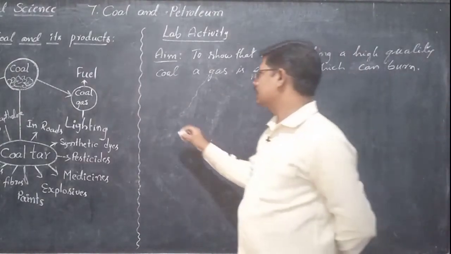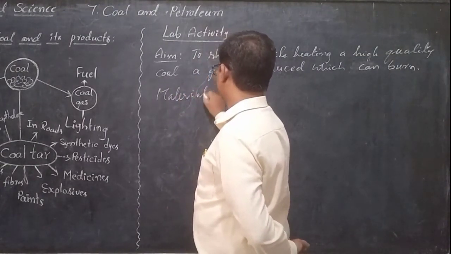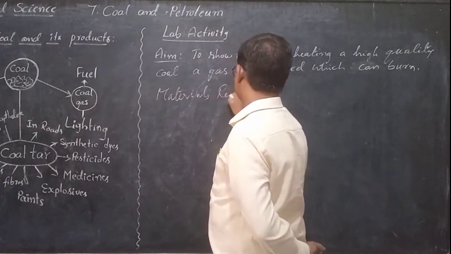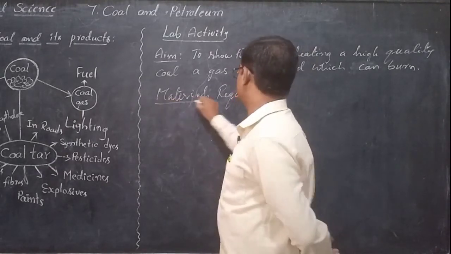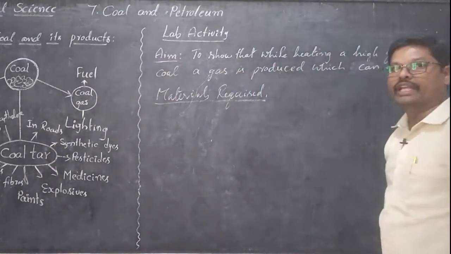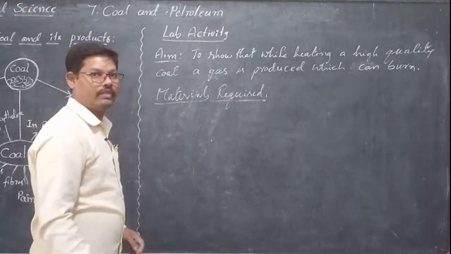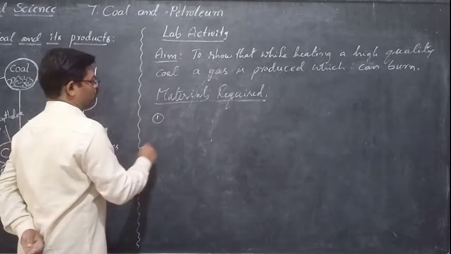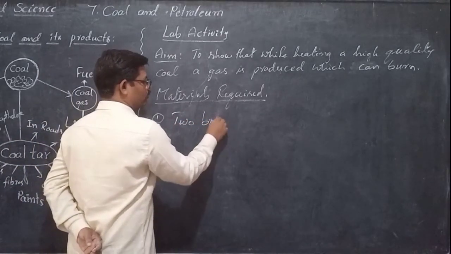So we need materials. What are the materials required? Let us see the materials. One is two boiling test tubes.